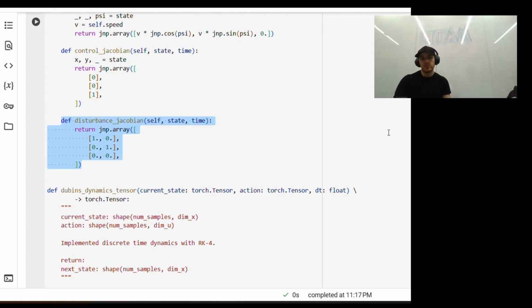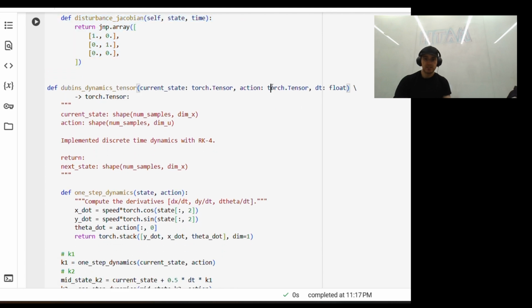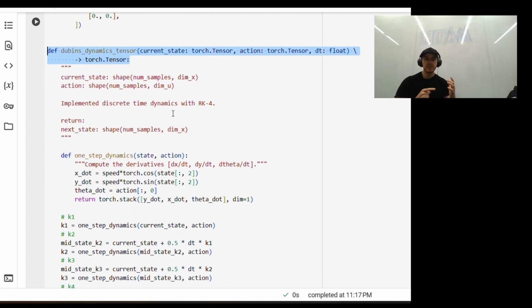Okay, now let's talk about part two, which is the Dubin's dynamics tensor, which is a discrete time simulator for the Dubin's car written in PyTorch. This is used for simulating trajectories under some control policy. The current state here is an n by 3 array, and this is a batch of x, y, thetas, so a batch of states. Action is of size n by 1, and this is a batch of omega values. And this uses a method called Runge-Kutta-4, RK4, to compute the next state.